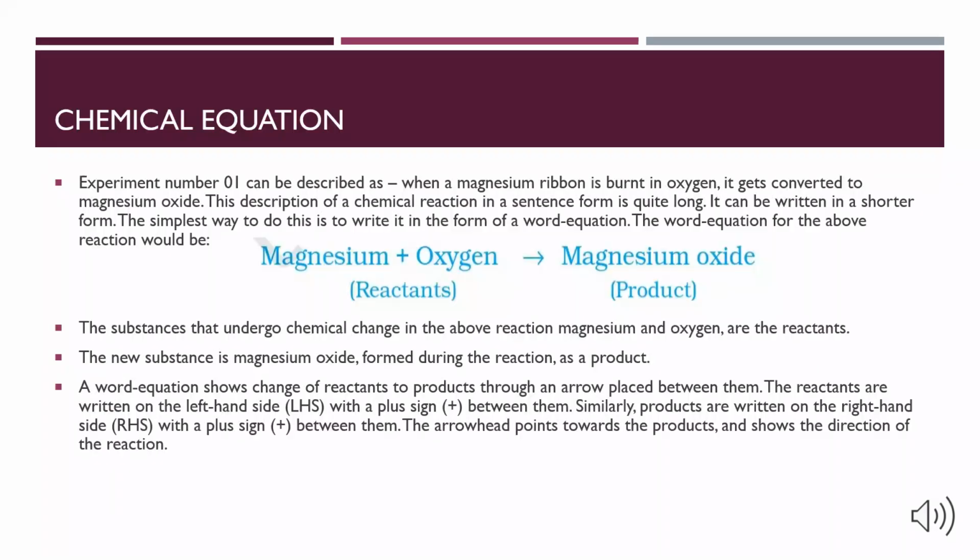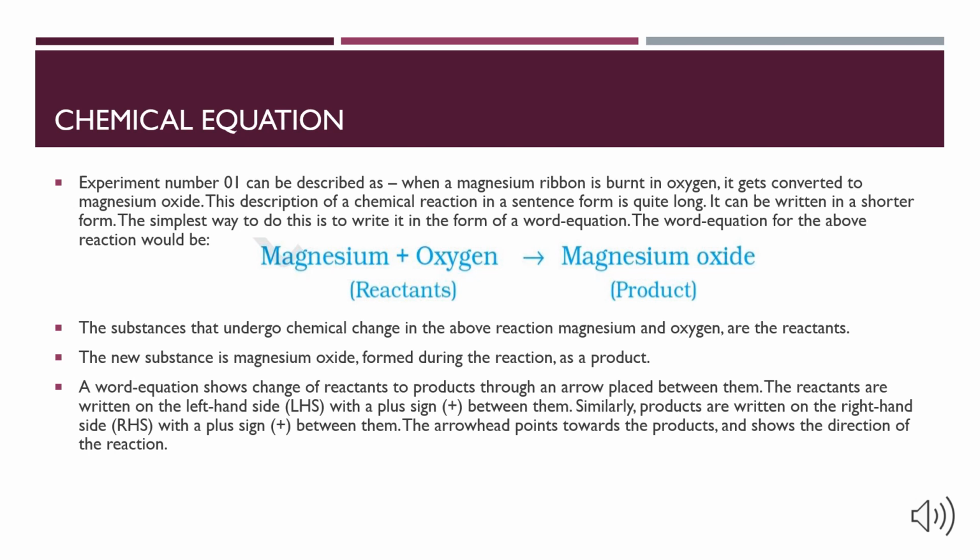Chemical equation. Let's consider the first experiment that we studied in the previous slide. Magnesium ribbon is burned in air and it gets converted into magnesium oxide. This description of a chemical reaction in a sentence is quite long. We can write it in a shorter form by using a word equation. Therefore, the word equation for the above reaction would be magnesium plus oxygen gives magnesium oxide.